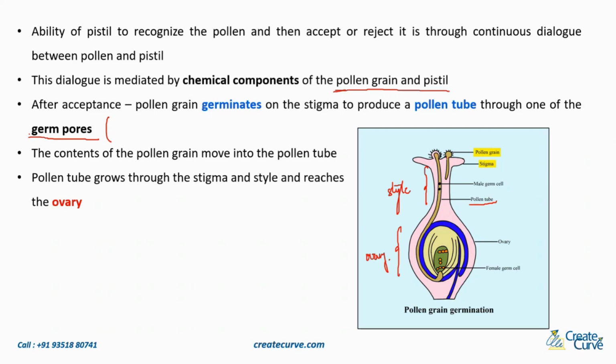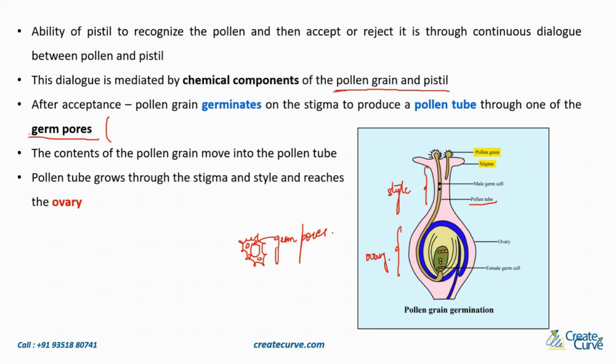This is the grain, and then it starts forming a tube and enters the style to go to the ovary. This pollen grain has the exine, remember? And inside this, there are pores, correct? Germ pores.